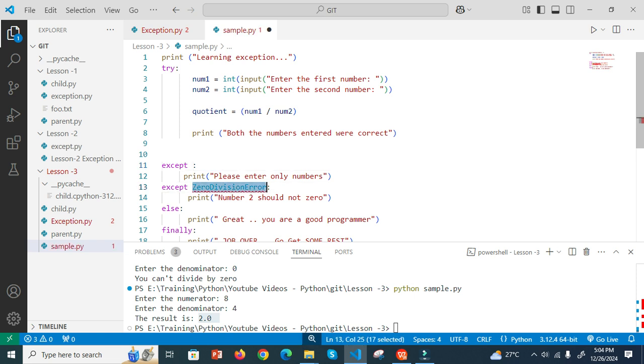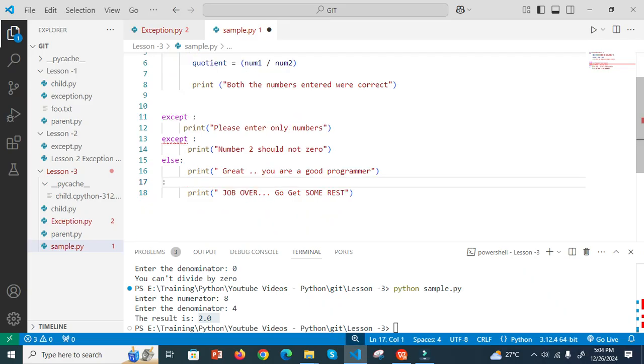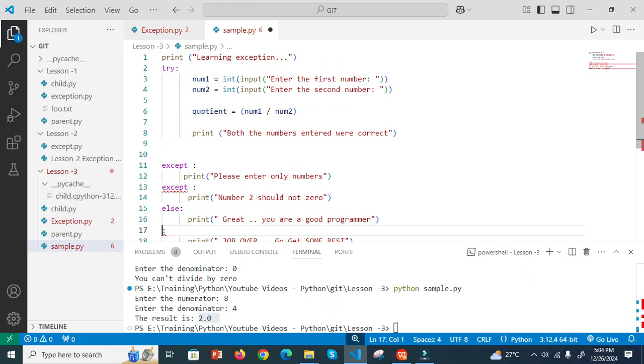What does this mean? This is what they have provided. Same thing, we get the input for the first number and the second number, then they convert to an integer, then they are dividing it, getting the quotient, then printing the value. Now in this one you need to fill up the except after this part and this part. Before the colon you need to fill up. So normally, please enter only numbers.